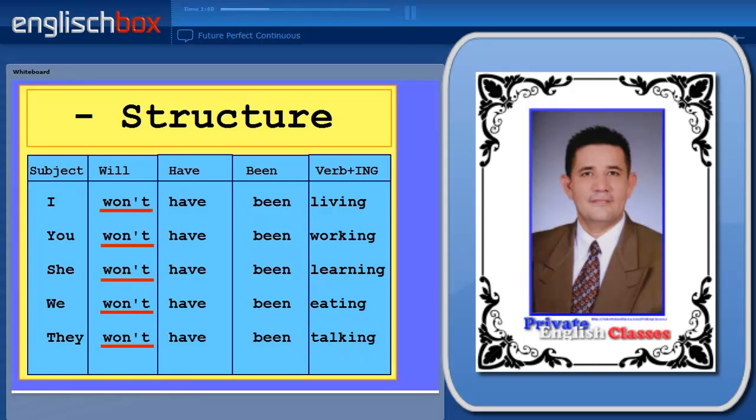In the negative form, we add not to the auxiliary verb will. This becomes won't. For example, I won't have been living.